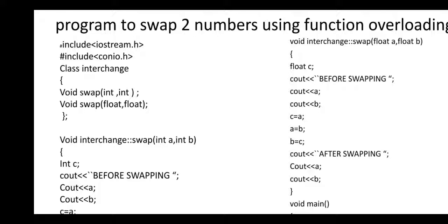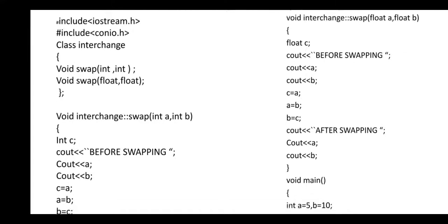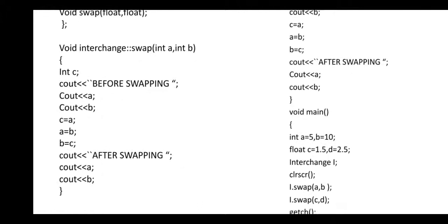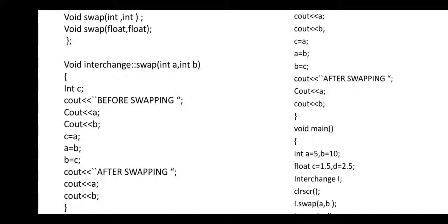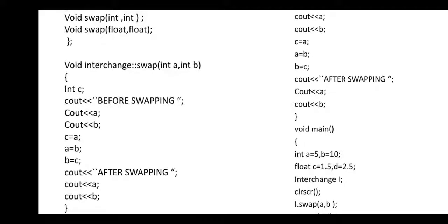Guys, here is one mistake: just type the public access specifier, because by default the class access specifier is private, and if the function is declared in a private section then it is not accessible outside the class. So please add the public access specifier here, otherwise it will create a problem at the time of program execution. Now, after the completion of the class, check the function definition, the overloaded swap function, first the swap function having arguments of type integer.